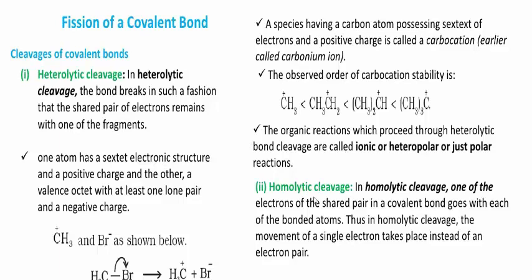Next, another one, homolytic cleavage. See here, in homolytic cleavage, one of the electrons of the shared pair in a covalent bond goes with each of the other bonded atoms. Thus, in homolytic cleavage, the movement of a single electron takes place instead of an electron pair. It indicates a single movement of electron. This can also be defined simply as: when a covalent bond breaks symmetrically, at that time both the fragments get electrons.